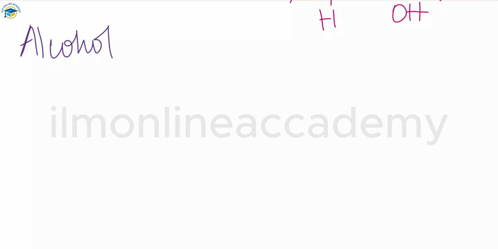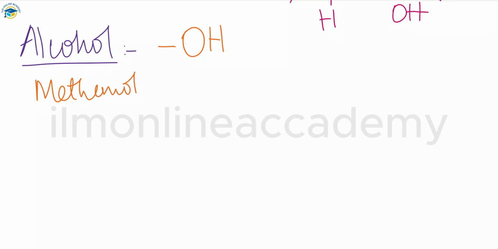So now we have the homologous series for the alcohols. Alcohol is a homologous series with the hydroxyl group as its functional group. OH is the functional group for the alcohol, and the examples included in this are methanol, the most important one ethanol, and next we have propanol and butanol. So all these are the examples that are included in the alcohols.